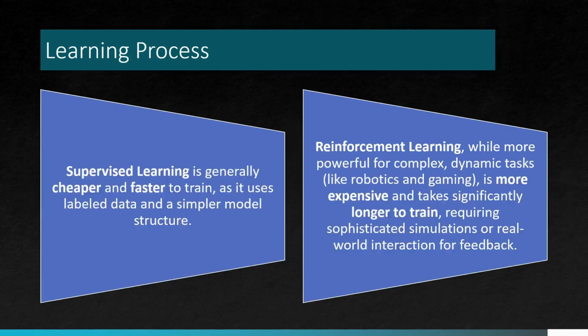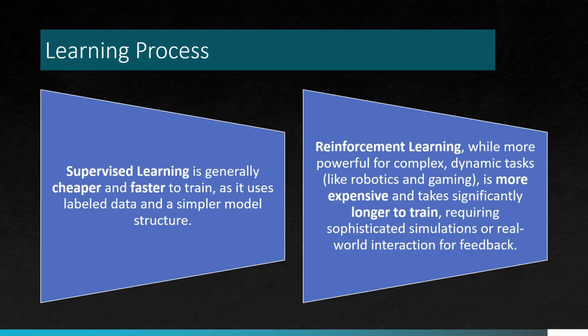Okay. Now, when we talk about the learning process for any AI model, basically two main important things which we need to understand. One is called supervised learning and one is called reinforcement learning. While supervised learning is generally cheaper and faster to train because it's like if you show a kid that these five fruits are oranges and these five fruits are apples, he'll be able to correlate with the color, with all those parameters it will take into picture and it will try to suggest the answer.